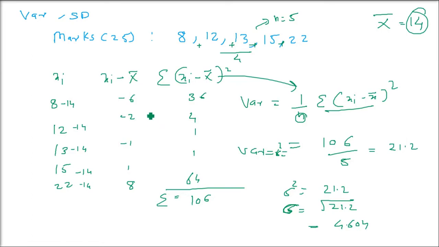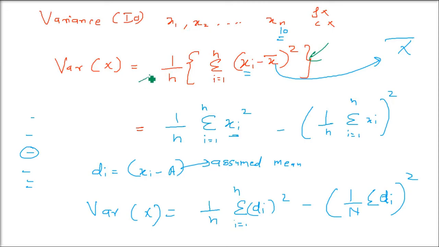So this we have already done. Now the more important thing is that we are dealing with larger numbers and larger values. We don't use this formula so often, so we have to use the di equals xi minus a kind of solution. This you can also use, and assuming the mean is the better method. So when you have an actual problem, we will use this di version, d equals x minus a, for each and every value. This i subscript is for 1, 2, 3, like how many values we have.